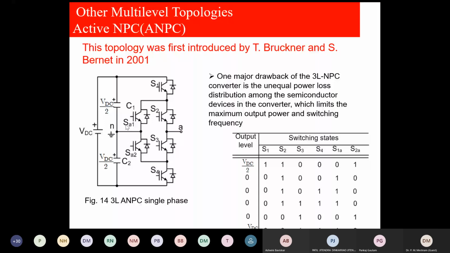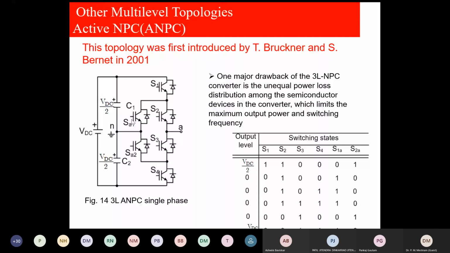So we have connected the active switches here, and you see here we have a lot of redundancy, and we can get the 0 voltage level by how many combinations? You see 1, 2, 3, 4. Only by changing the clamping diodes with the help of active switches.